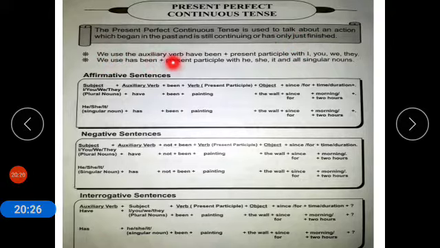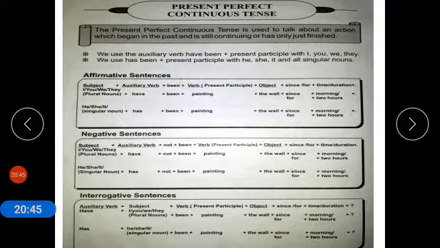We use the auxiliary verb have been plus present participle. Present participle means first form plus ing, with I, you, we, they. We use has been plus first form plus ing with he, she, it and all singular nouns.